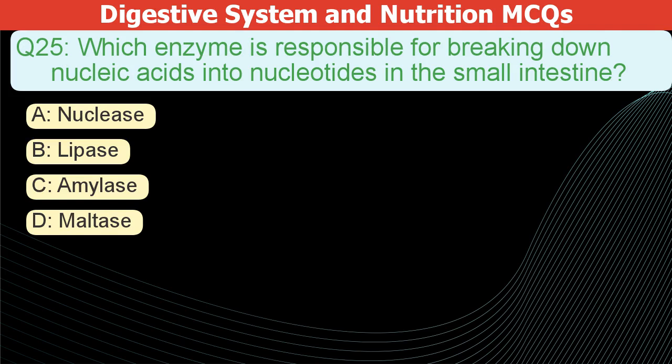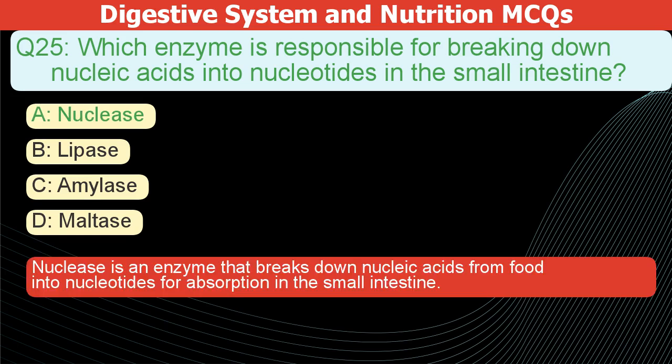Which enzyme breaks down nucleic acids into nucleotides in the small intestine? A. Nuclease. B. Lipase. C. Amylase. D. Maltase. The correct answer is A. Nuclease is an enzyme that breaks down nucleic acids from food into nucleotides for absorption in the small intestine.